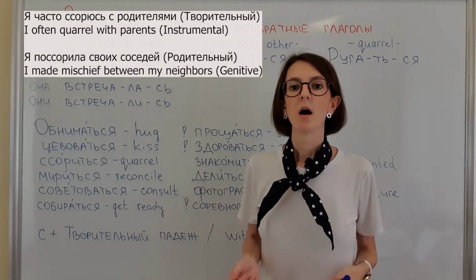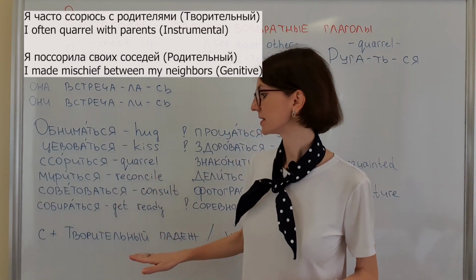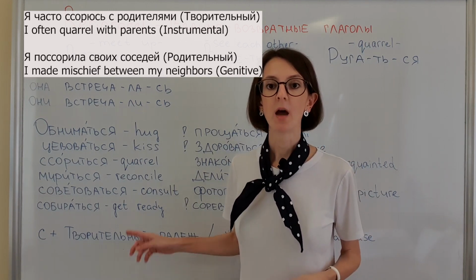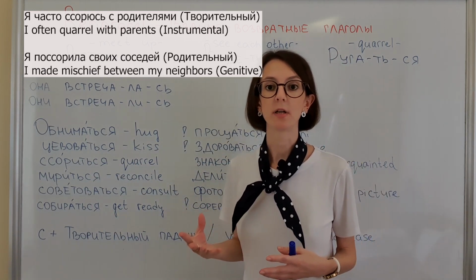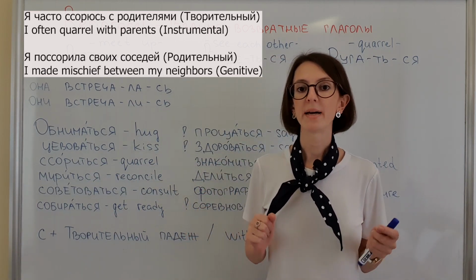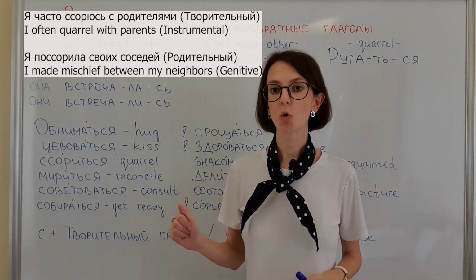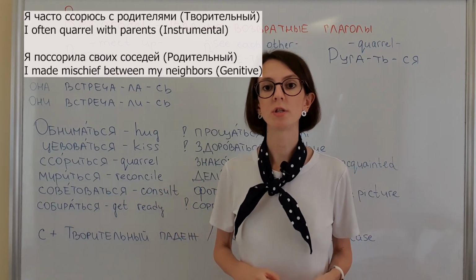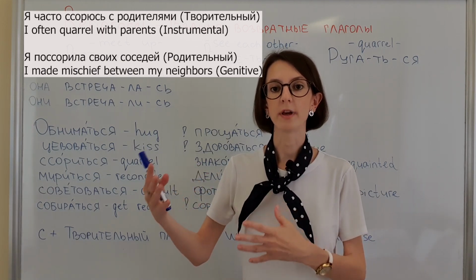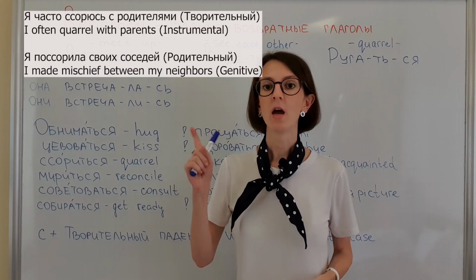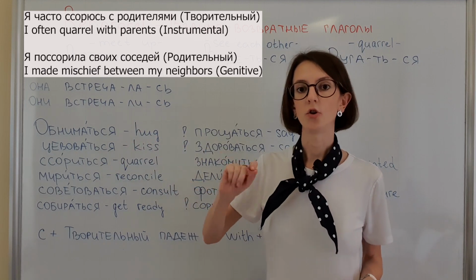Next one. Ссориться. Например, я часто ссорюсь с родителями. In this case, if you remove ся, the meaning will be a little bit different. For example, я поссорила своих соседей. Here we use genitive case, and the meaning is that you were the reason of their fight. They had a fight because of you. So careful, the meaning is not always the same if it is reflexive or non-reflexive verb.